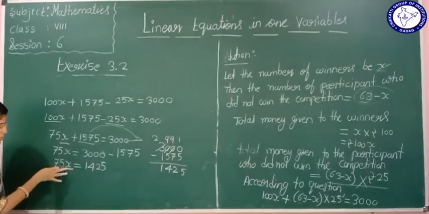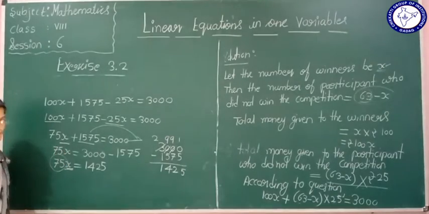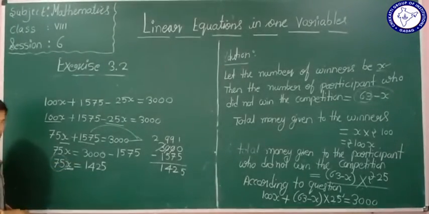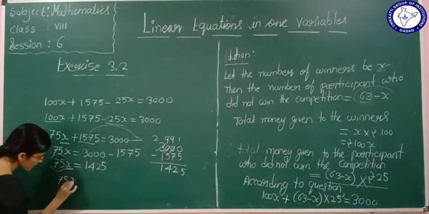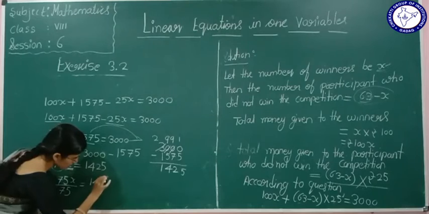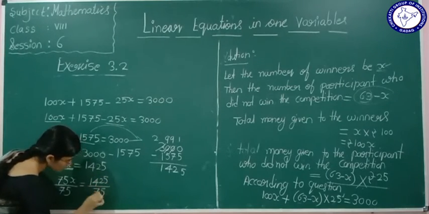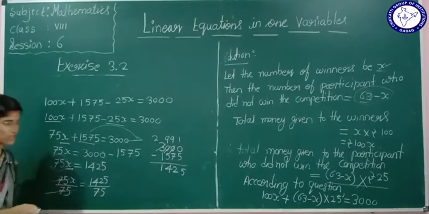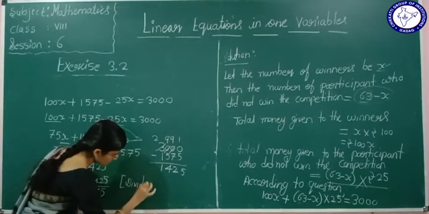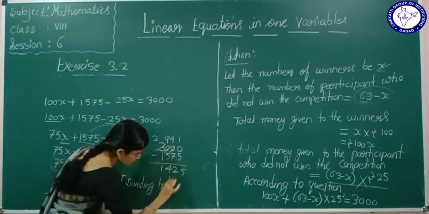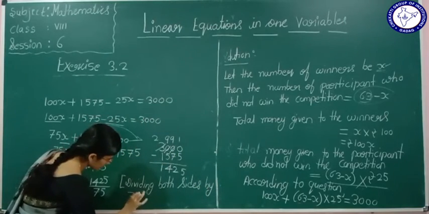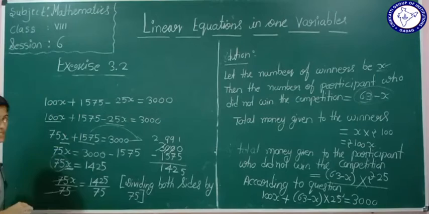To know the value of x, we want to eliminate this 75. Yes or no? To eliminate this 75, what will we do? Dividing both sides by 75. 75x divided by 75 is equal to 1425 divided by 75. So 75 will get cancelled. So what we have done here is dividing both sides by 75.